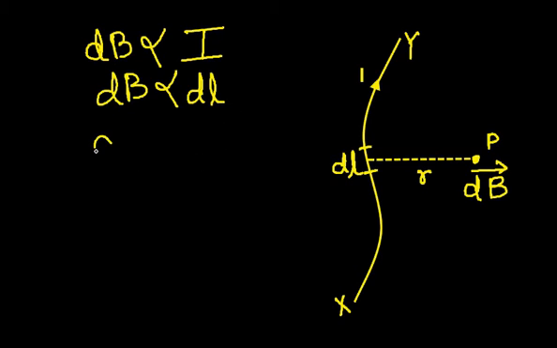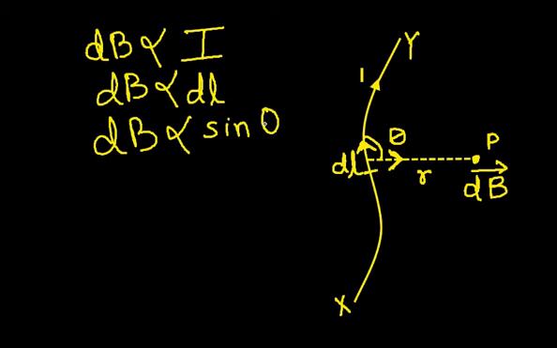It will also depend on one more factor: it will depend on the angle theta which the direction of measurement makes with the direction of flow of current. So it will depend on sine of angle theta.